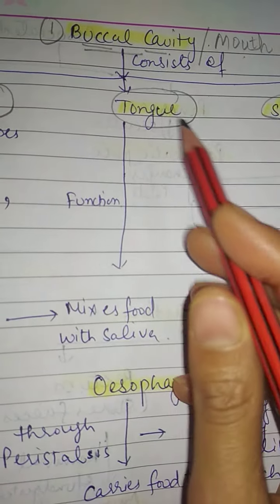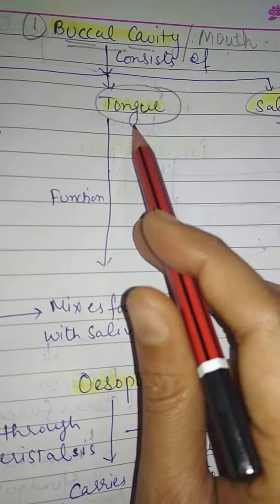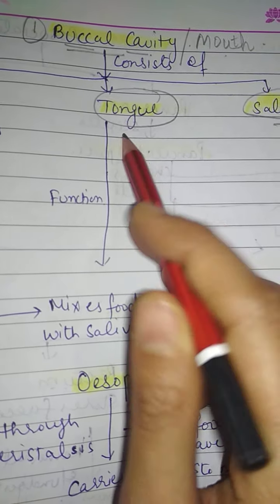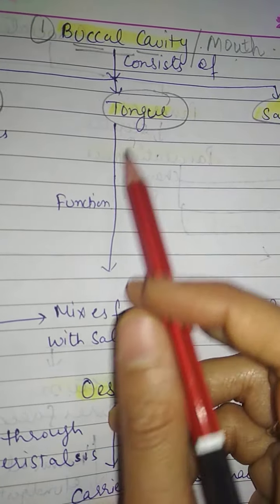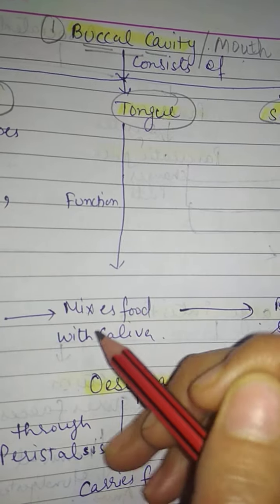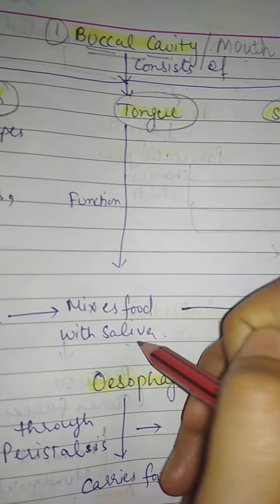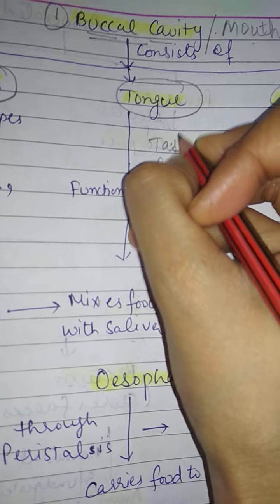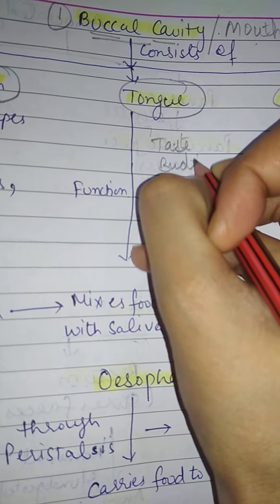Second is the tongue. The tongue helps in taste. Taste buds are present on the tongue, which helps in tasting. It also mixes the food with saliva. This is the main function. It mixes the food with saliva, and taste buds are present all over the tongue.